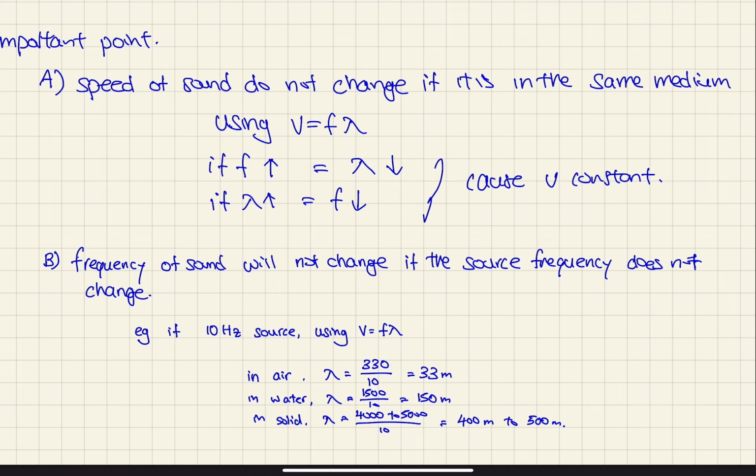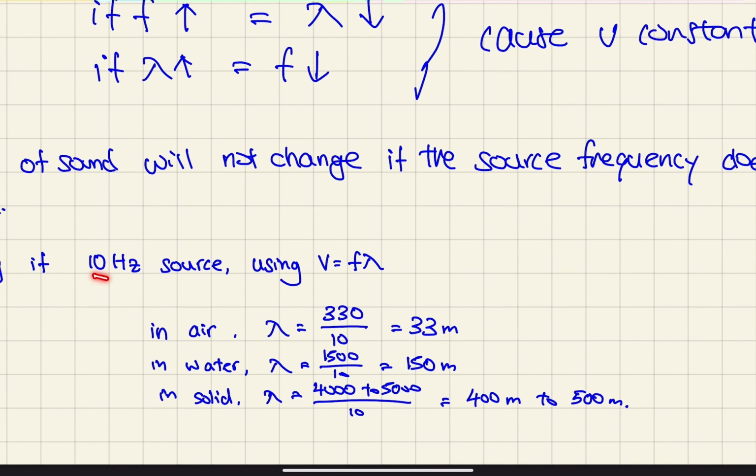If I have a speaker in air versus a speaker in water and they are both playing the same note, the frequency will not change. So if there's a 10 hertz source, using v = f lambda, in air the speed of sound is 330 meters per second and the frequency is 10, so my wavelength is 33 meters. But in water, where the speed of sound is 1500, I divide it by the frequency and it gives me 150 meters. So the wavelength of sound in water, at the same frequency, will be larger. And in solid, it will be about 400 to 500 meters. That's mainly what I wanted to cover for revision.